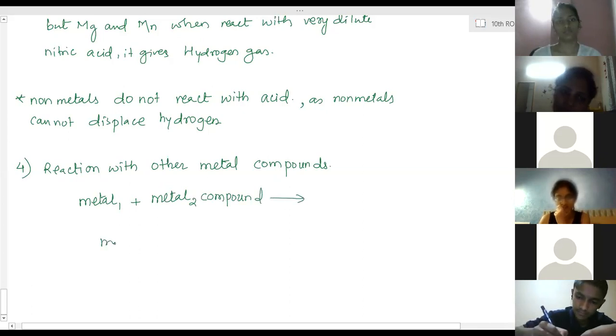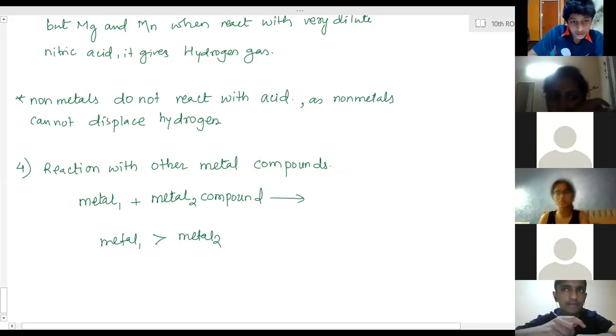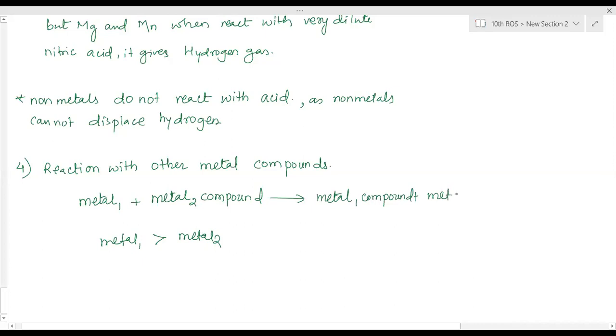If metal 1 is more reactive than metal 2, then what will happen? Metal 1 will displace metal 2, so it will form metal 1 compound plus metal 2. Metal 2 is displaced out.